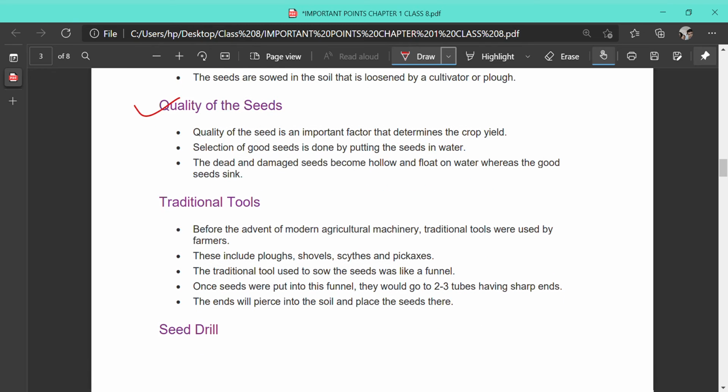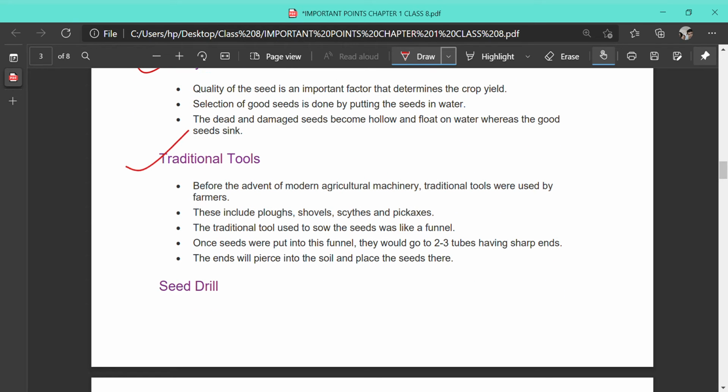There are some traditional tools and some modern tools for sowing the seeds. The traditional tool is called a funnel. The seeds are sown with the help of a funnel which has 2 to 3 tubes at the ends. With the help of these tubes, the seeds are sown or deep seated into the soil.